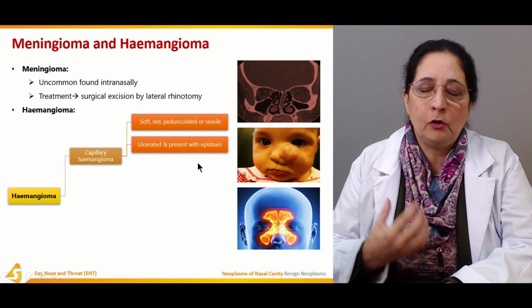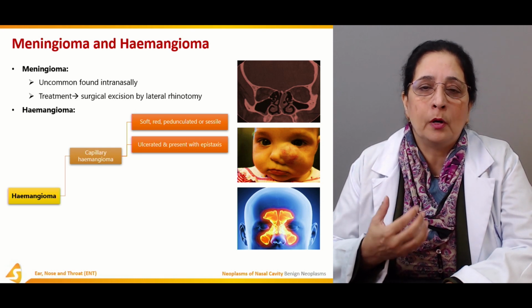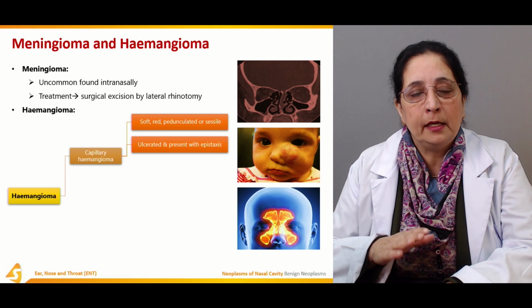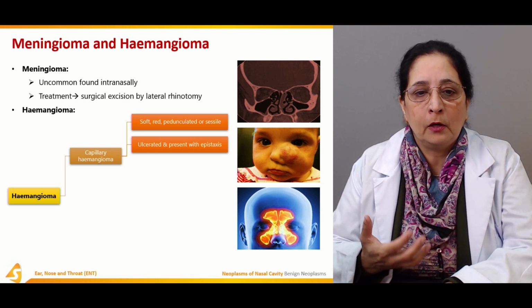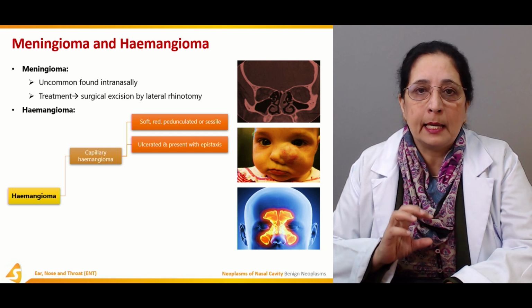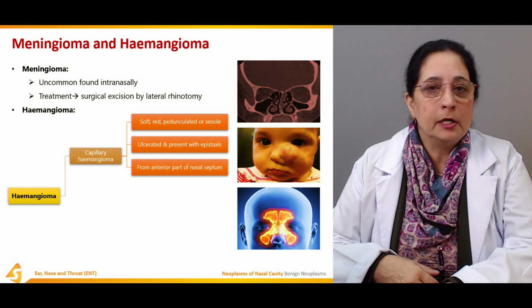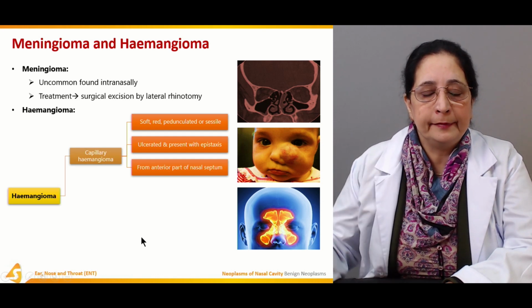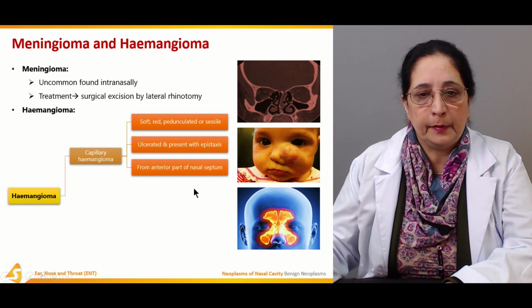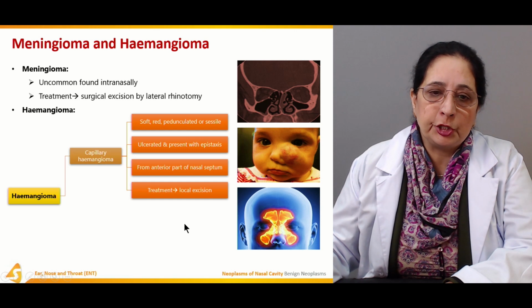Hemangiomas are very common. They present with epistaxis or bleeding wherever they are formed, because of the involvement of the capillaries in capillary hemangioma. It arises from the anterior part of the nasal septum, the front of the nasal septum. Treatment is by local excision.